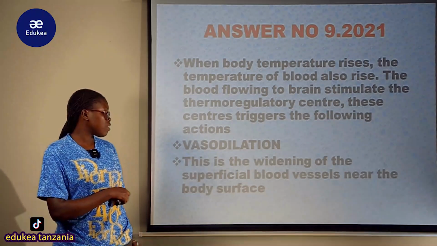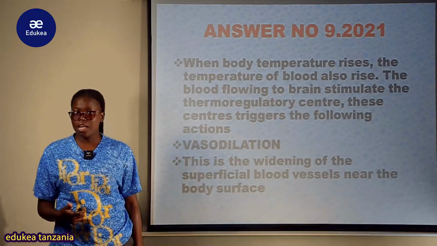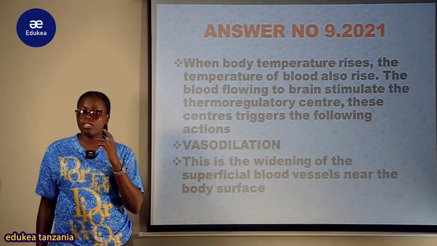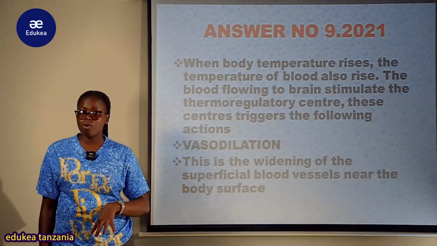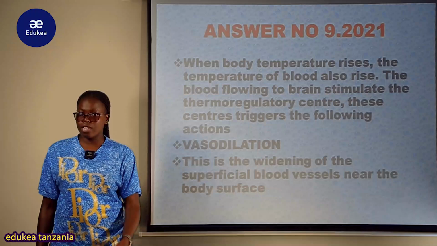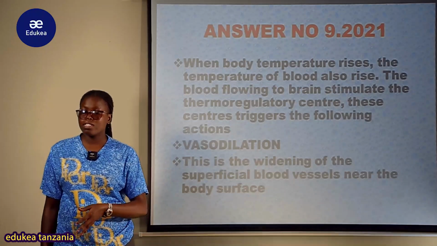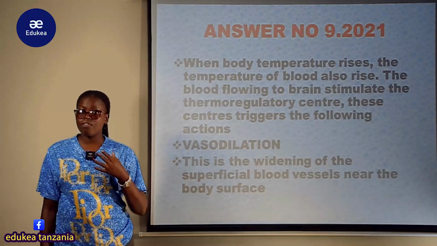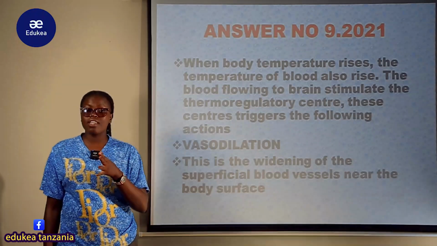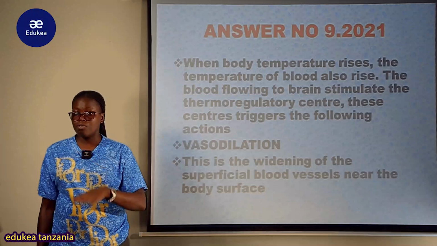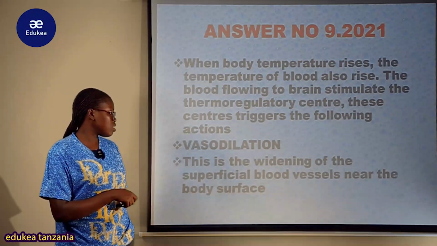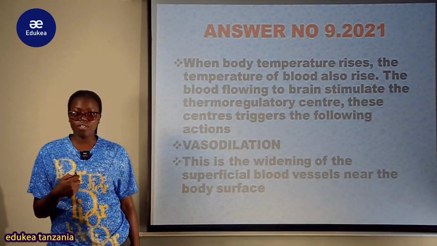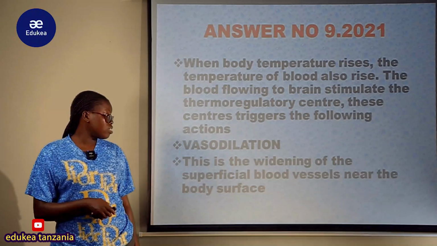The first one ni vasodilation. Vasodilation hapa ni widening of these arterioles au ni relaxation of these arterioles, kuweza kuensure kwamba damu inakuwa inapass more freely, kuweza kuensure kwamba heat inabe lost through the surface very easily, na vile vile these blood vessels they tend to flow near the surface as a mechanism of losing the heat. So vasodilation, this is the widening of the superficial blood vessels near the body, so they tend to widen up or relax near the body surface.